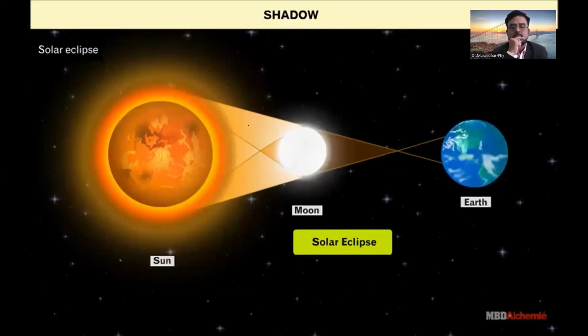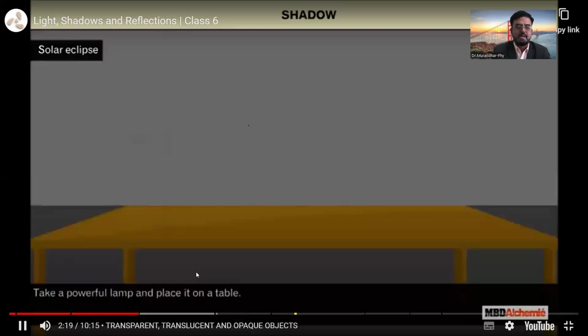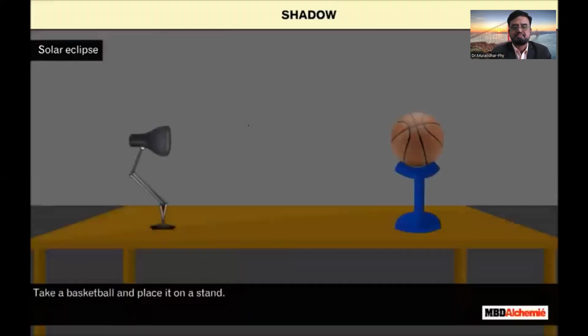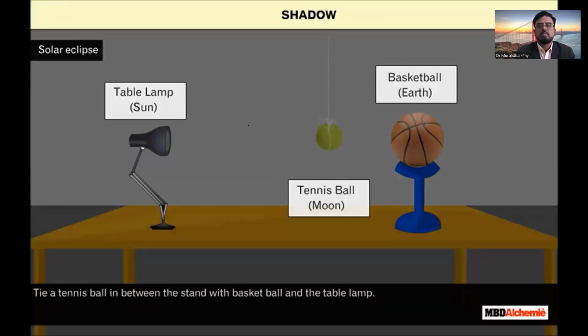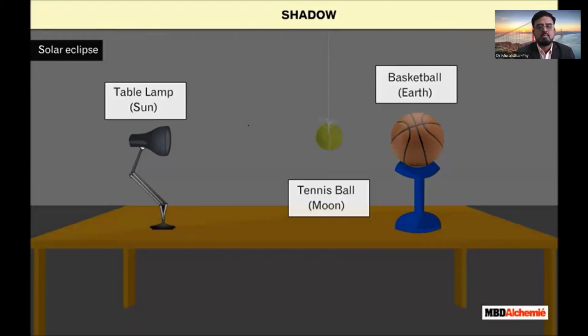Let us perform an activity to show how a solar eclipse occurs. Take a powerful lamp and place it on a table. Take a basketball and place it on a stand as shown on the screen. Tie a tennis ball in between the stand with basketball and the table lamp. The table lamp represents the sun, the basketball represents the earth, and the tennis ball represents the moon.